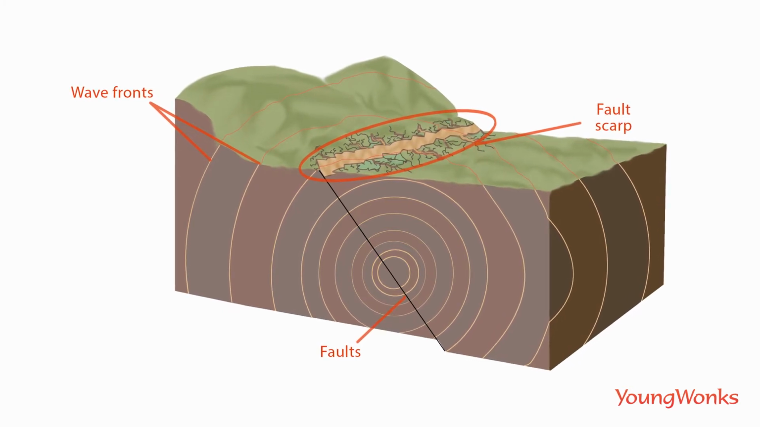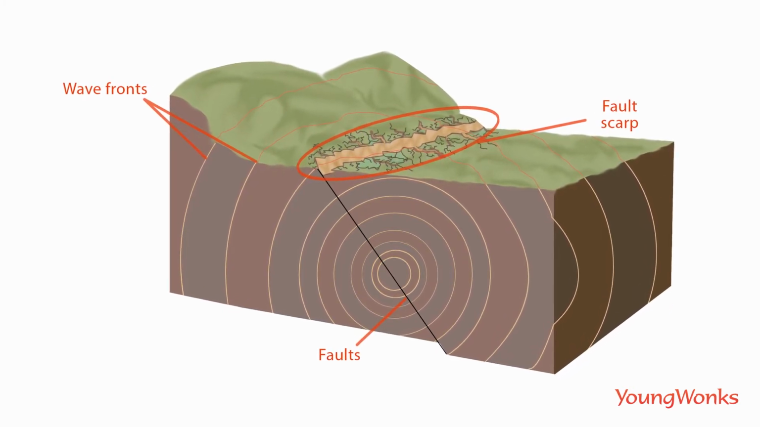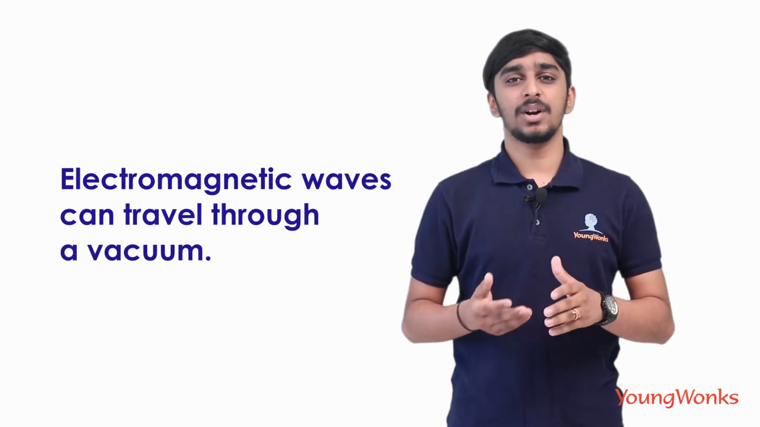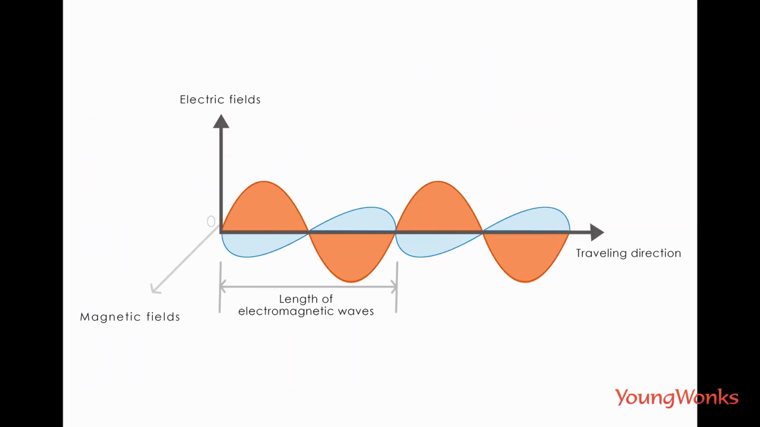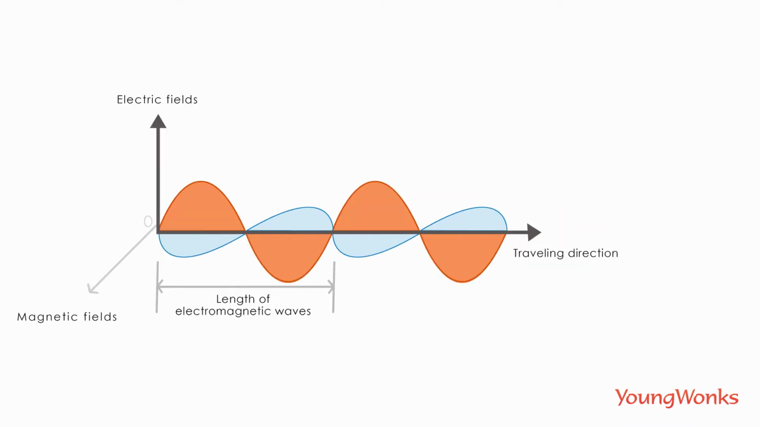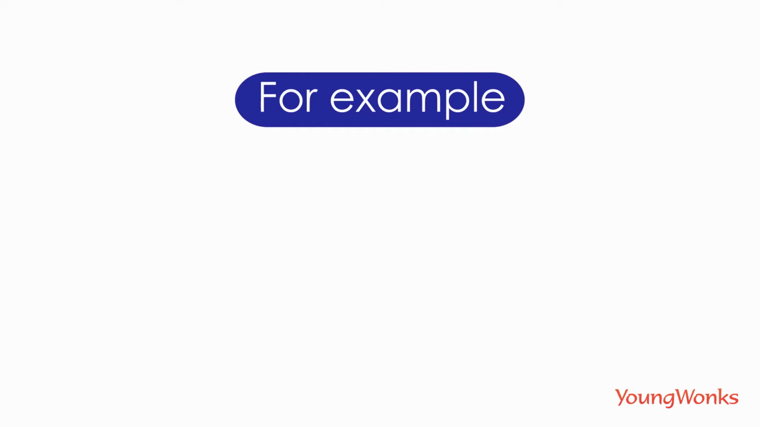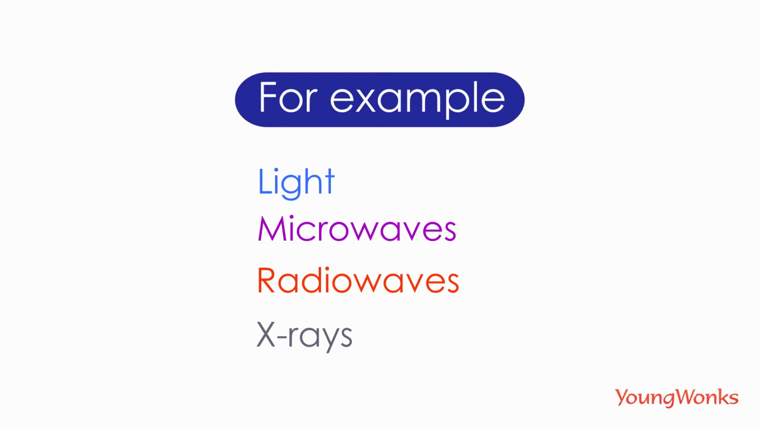But not all waves need a medium to get through. Such waves, called electromagnetic waves, can travel through a vacuum. They travel through electric and magnetic fields that are generated by charged particles. Examples of electromagnetic waves include light, microwaves, radio waves and X-rays. Thus, we see that all waves can be categorized as either mechanical or electromagnetic. This is the most common classification of waves in physics.